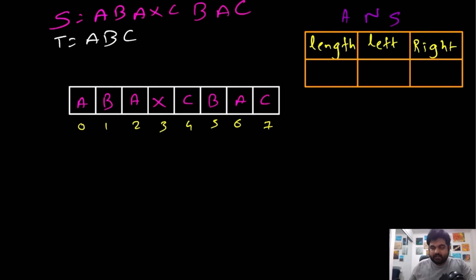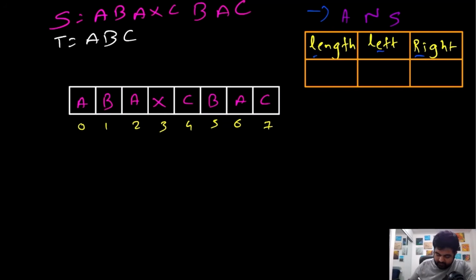Now I have presented the input in a slightly different format, and I have also created the answer we are going to store. Remember, in the answer we need to return the minimum substring, and for any minimum substring we need the left pointer and right pointer value, and we also need the length, and we will only choose the minimum length.